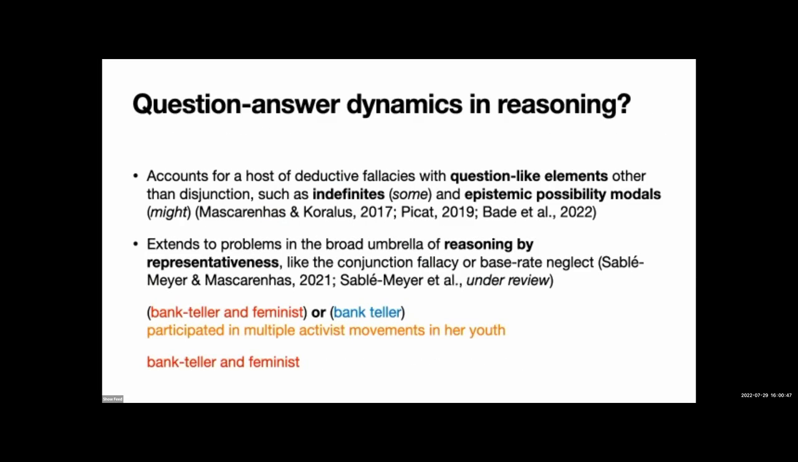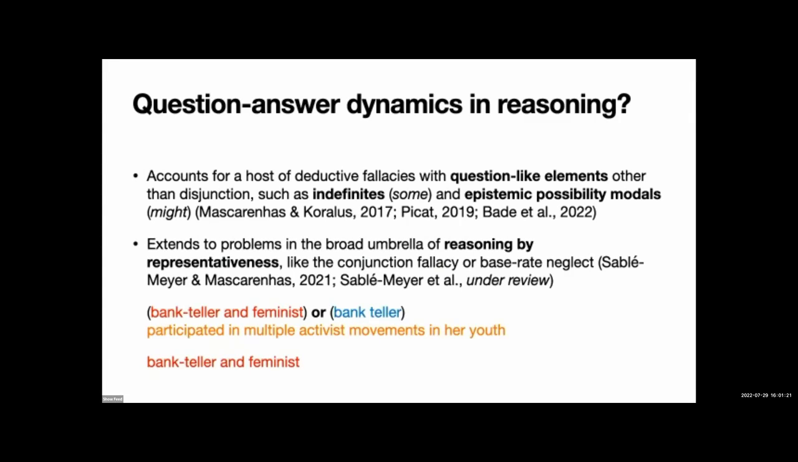This kind of question answer dynamics and reasoning accounts not just for these fallacies that we're telling you about today, it's important to observe, but also for a relatively diverse host of deductive fallacies with other question-like elements. That is to say, other elements than disjunction that linguistic typological facts and theory internal observations lead us to believe are like disjunctions in that they are related to questions. This is the case, say, of indefinites like the quantifier some. It also extends to problems in the broad category of reasoning by representativeness.